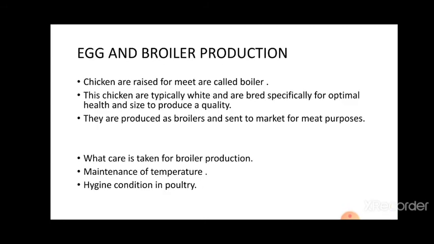Now we see egg and broiler production. Chickens raised for meat are called broilers. This chicken is typically white and bred specifically for optimal health and size to produce quality meat. Broiler production is fed with vitamin-rich supplements. They are good for growth. What to take care of for broiler production?